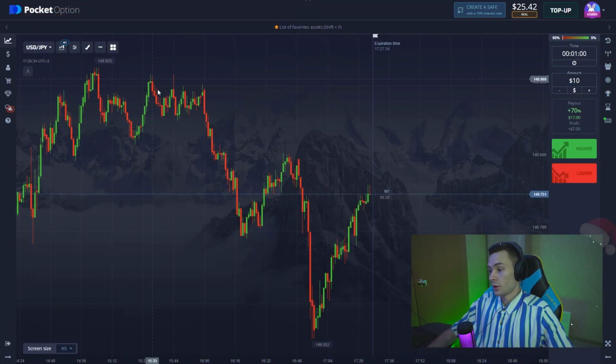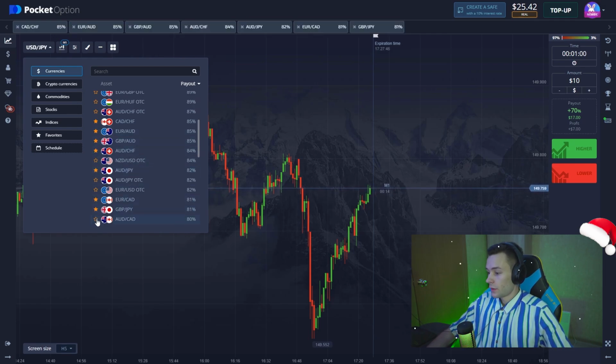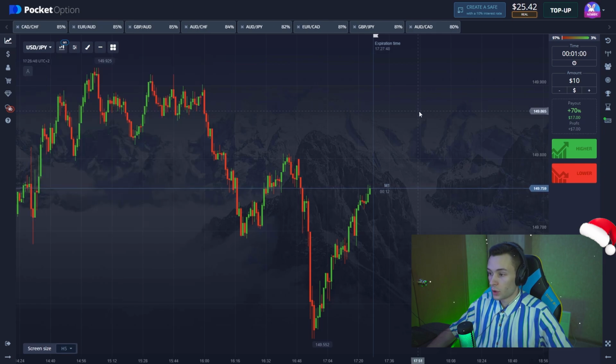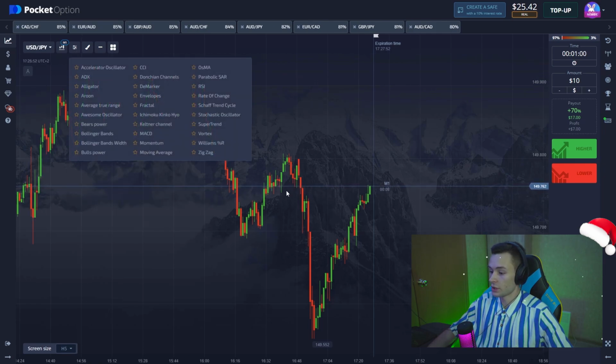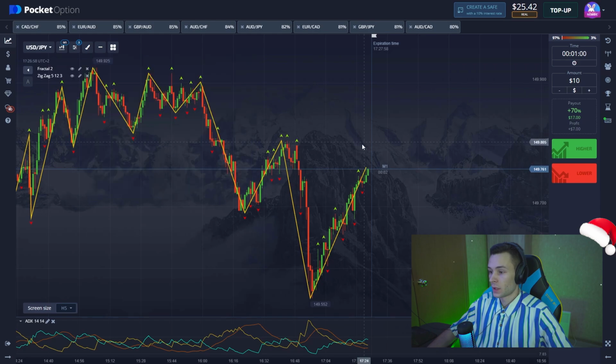Okay, right now let's start our trading session and choose the currency pair, better the currency pair with the highest payout rate. I think these ones are gonna be enough, and let's choose our indicators. There's gonna be ADX, fractal and zigzag.